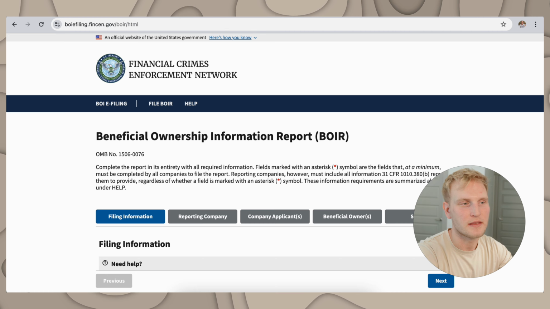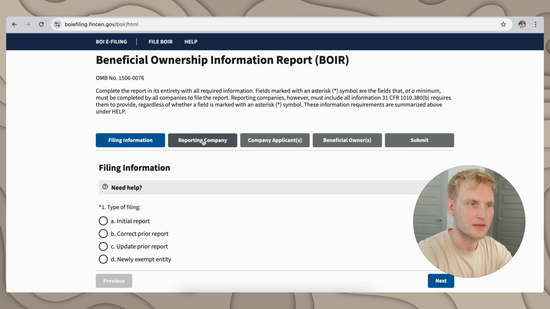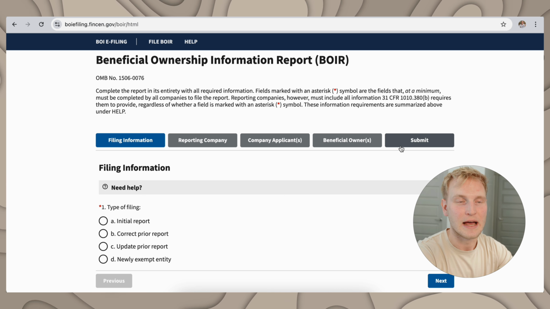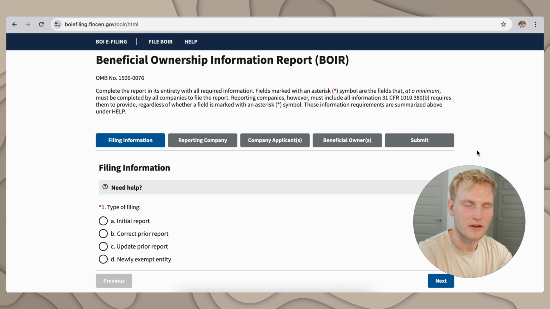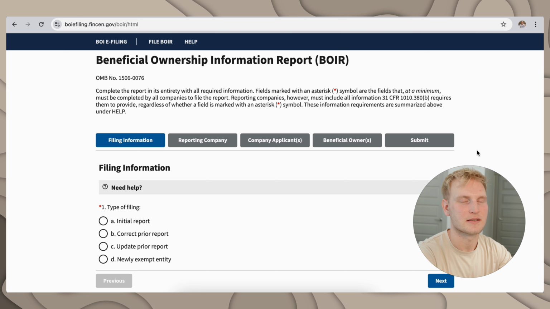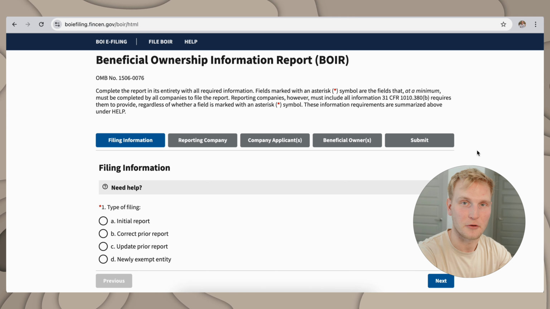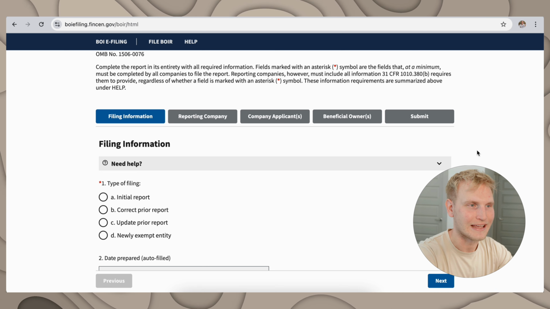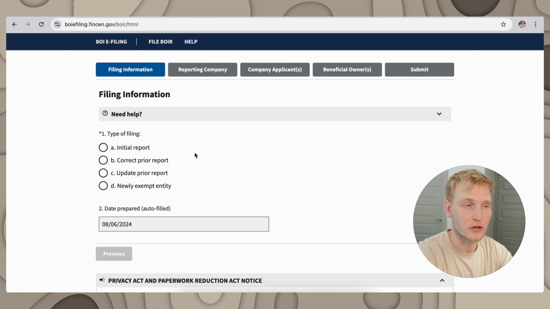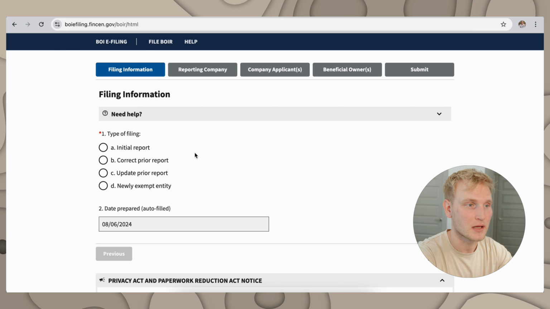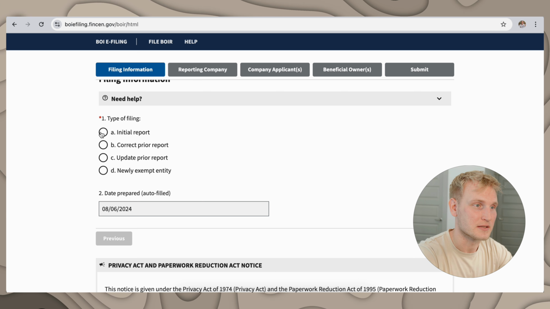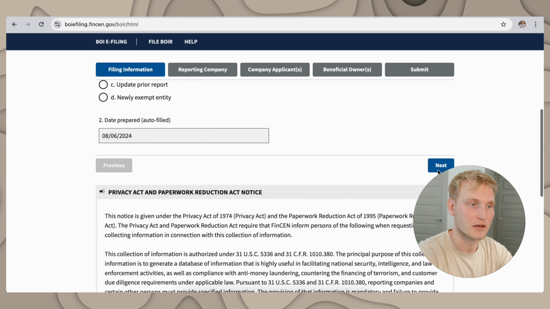And so now you'll see the actual report, and it kind of is broken up between these sections, right? Filing information, reporting company, company applicants, beneficial owners, and then of course you'll submit it. And this is really just all the information I went over between names, addresses, company applicants, who are the beneficial owners, what is their information, etc. But on this first tab between filing information, there's a type of filing, right? So is this your initial report? Are you correcting a prior report that maybe you might have messed up? Are you updating a prior report? Or are you a newly exempt entity? So for this example's sake, we'll just do an initial report, right?